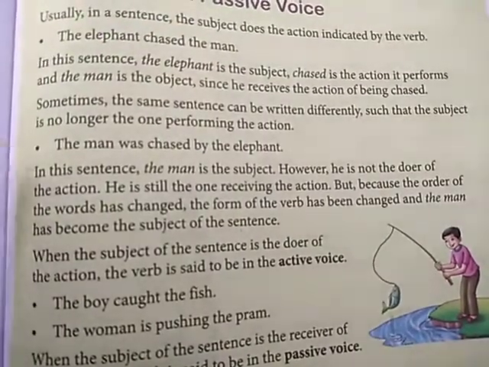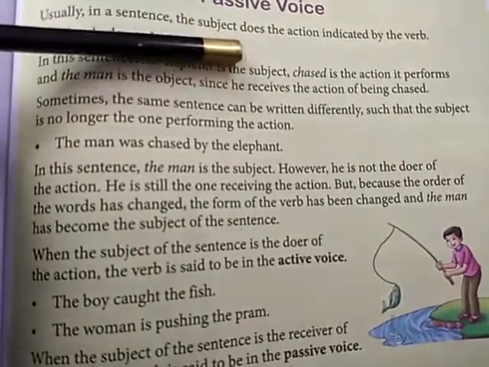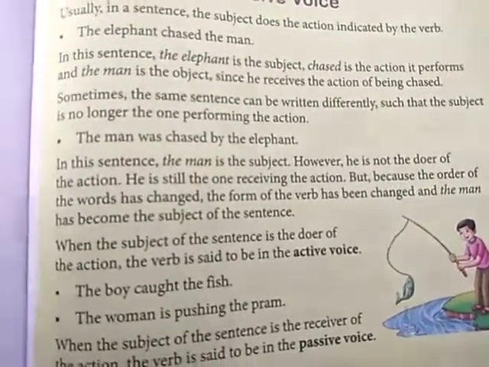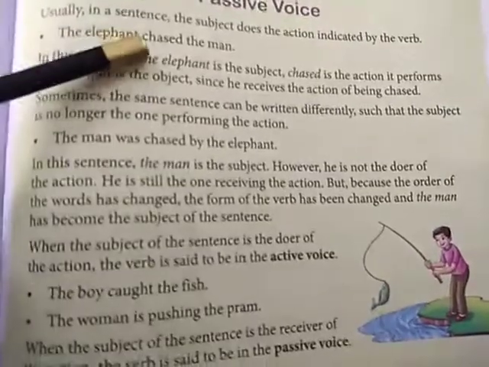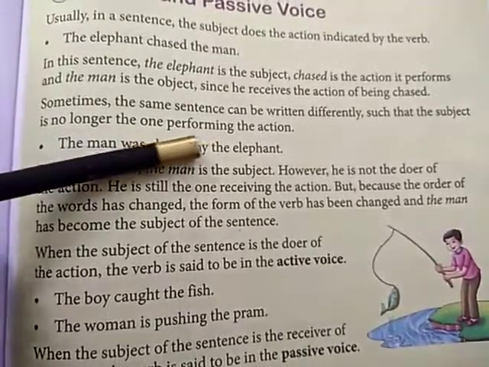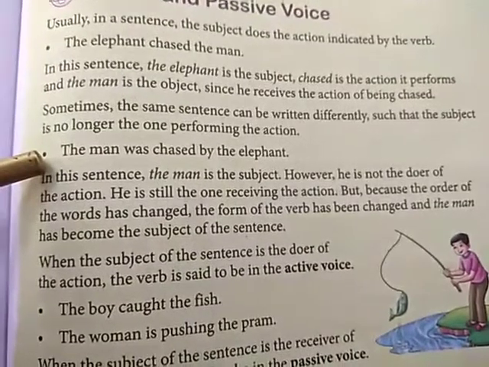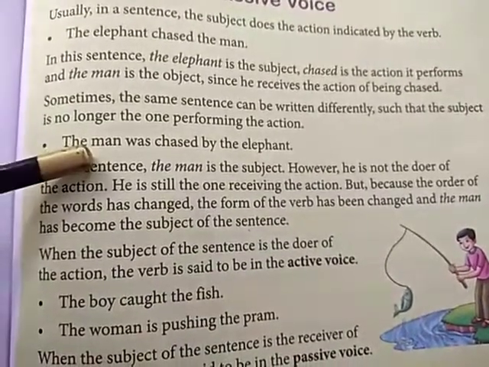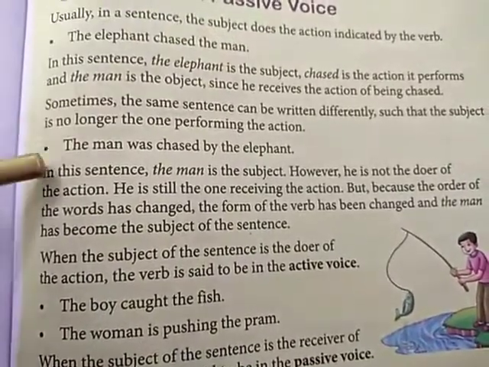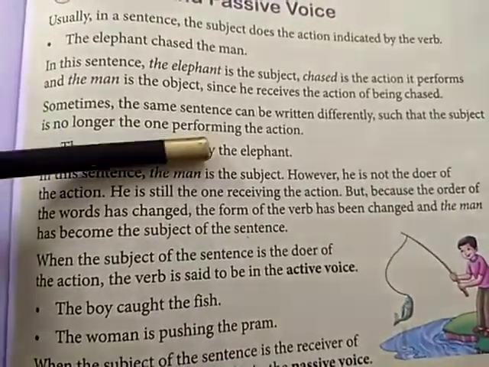Clear? So now, sometimes the same sentence can be written differently such that the subject is no longer the one performing the action. So this sentence, the elephant chased the man, can be written in another way. The other way can be, the man was chased by the elephant. So what happened to the position of subject and object here? It's been replaced. The man, who was the object over here, becomes the subject, and the elephant, who is the subject here, becomes the object in this statement.